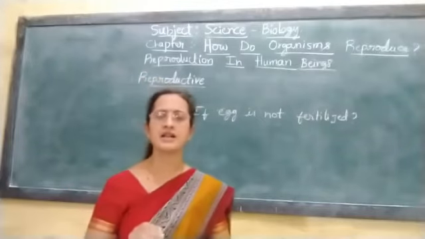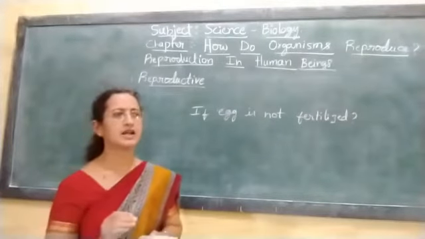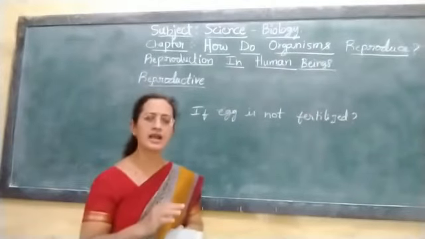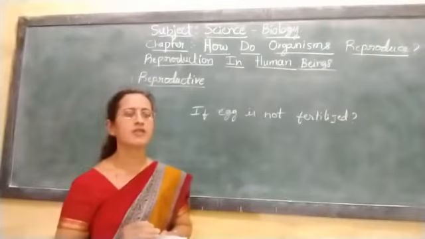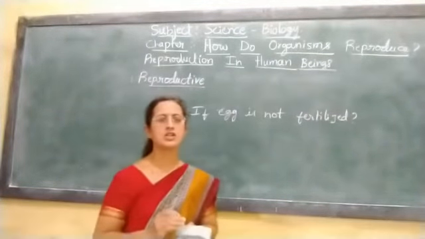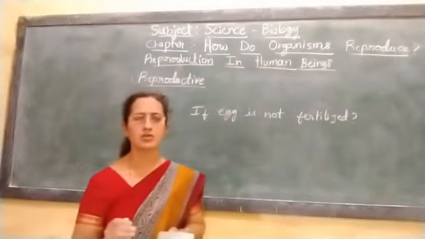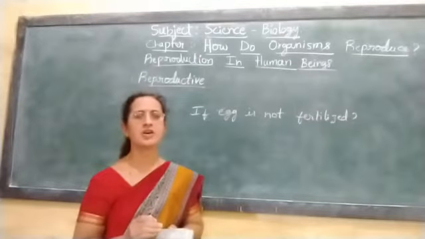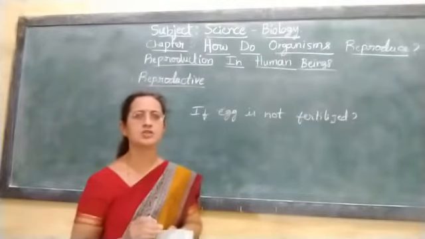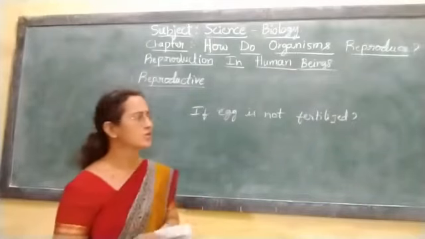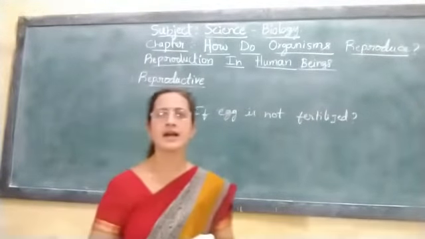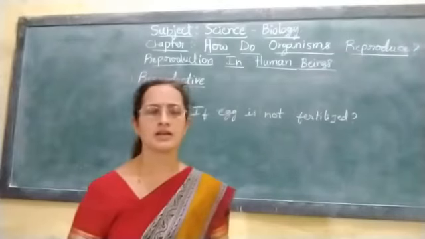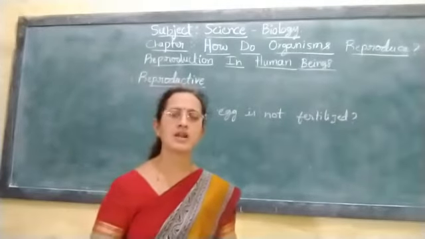All the placenta will be present in that area. So that uterine lining along with the dead egg comes out in the form of bleeding. The dead tissue will be going out of the vagina region for 3 to 5 days. This is called menstrual flow. So what happens if egg is not fertilized means the egg dies, and there will be the menstrual flow.